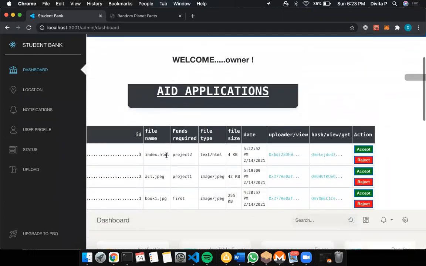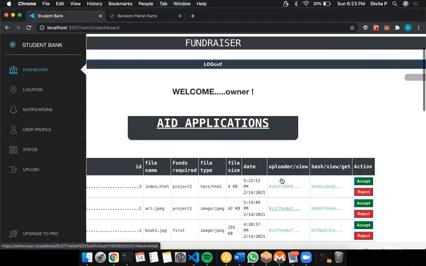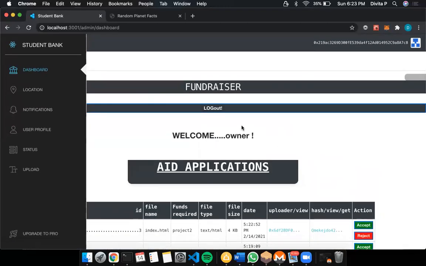After accepting, the fundraiser will take the address of the uploader, which is the student, and it will carry out the transaction of sending the money to that particular student. So this was the login of the fundraiser.